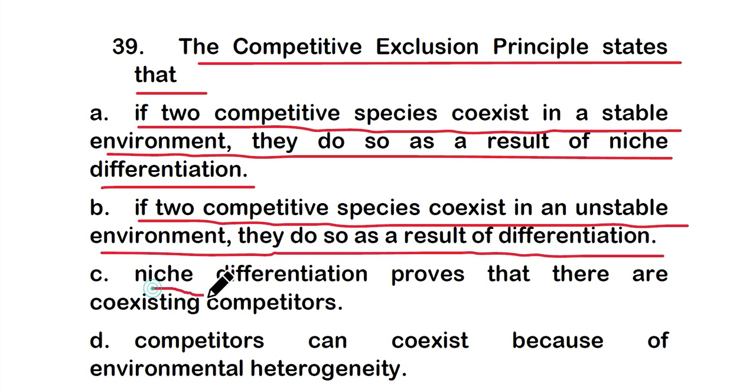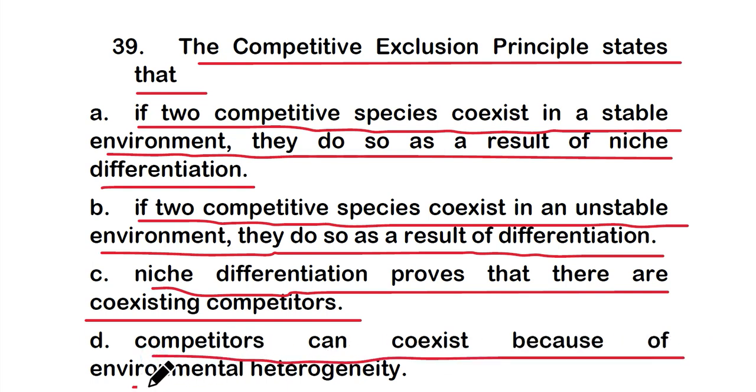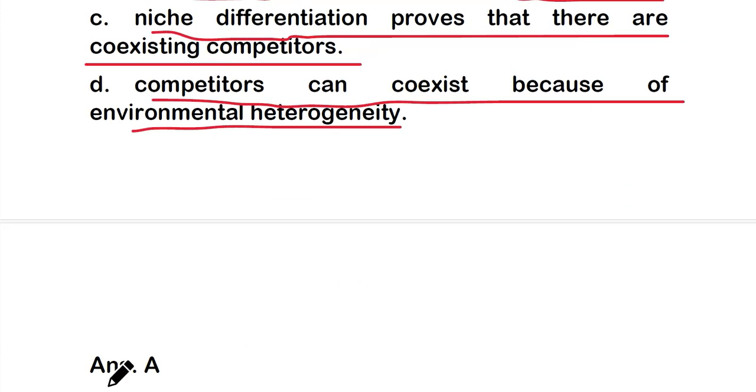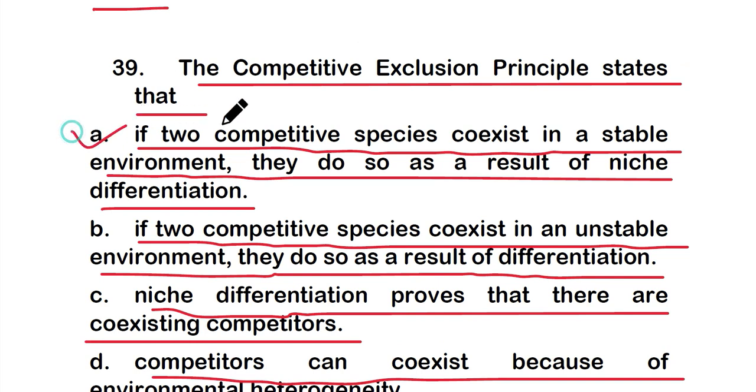Or option C, niche differentiation proves that there are coexisting competitors. Or option D, competitors can coexist because of environmental heterogeneity. So the right one is option A. If two competitive species coexist in a stable environment, they do so as a result of niche differentiation. That is the competitive exclusion principle.